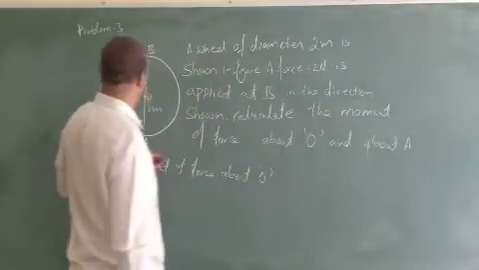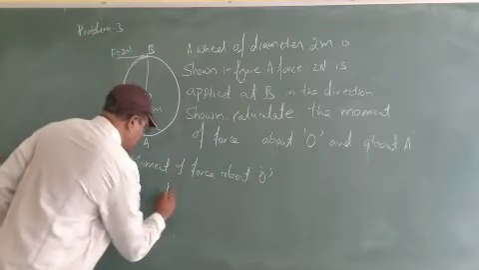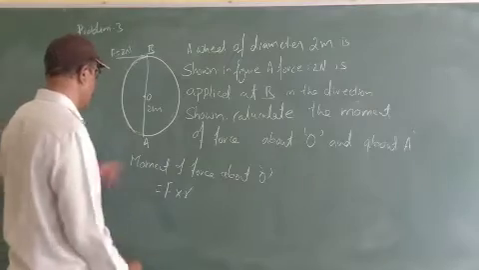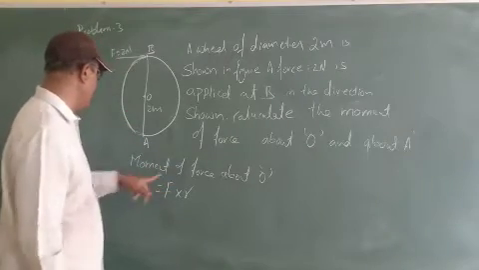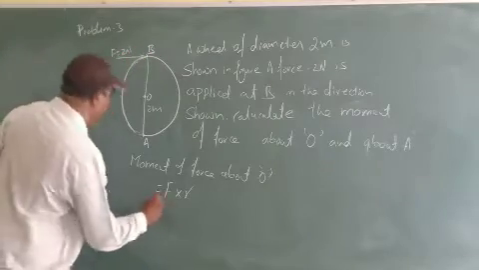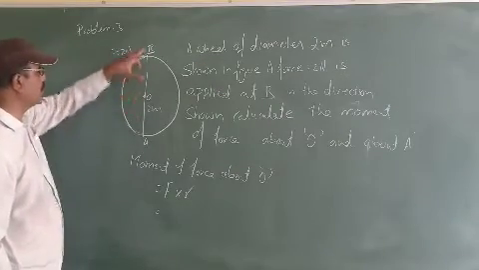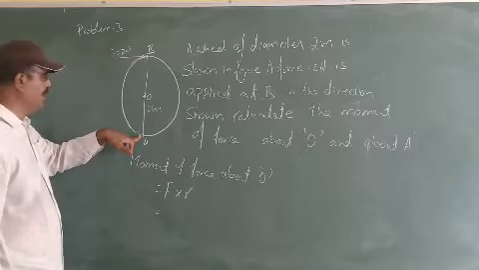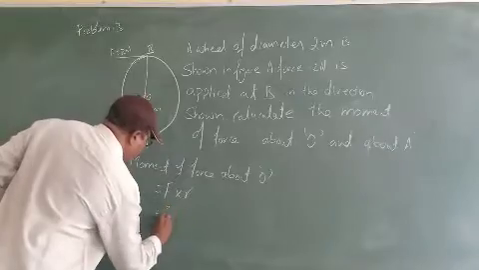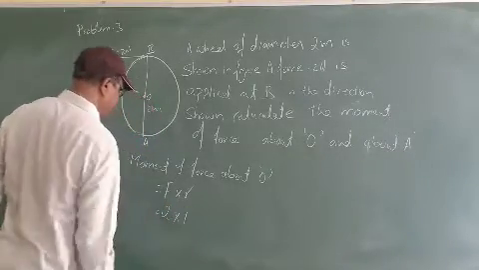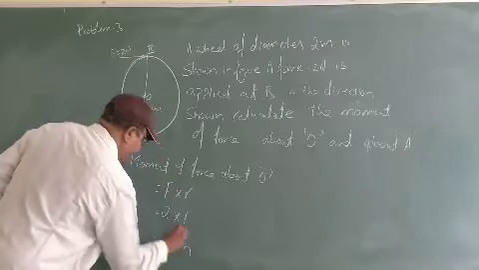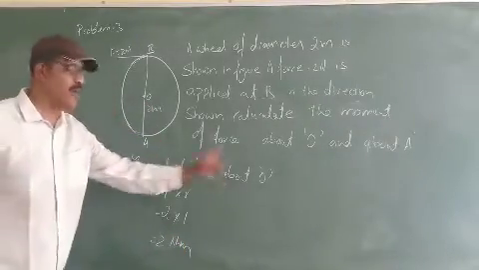Moment of force about O. Now what is the force we have? So that is force into distance. Moment of force about O is force into the distance from B to O. What is the distance from B to O? The total diameter is 2 meters, while the radius is here 1 meter. So what is the force we have? 2 Newton into 1. That is 2 Newton meter. So this is the moment of force about O.